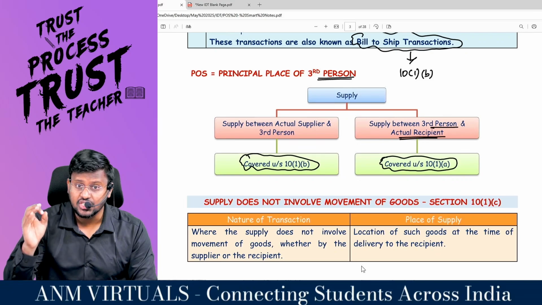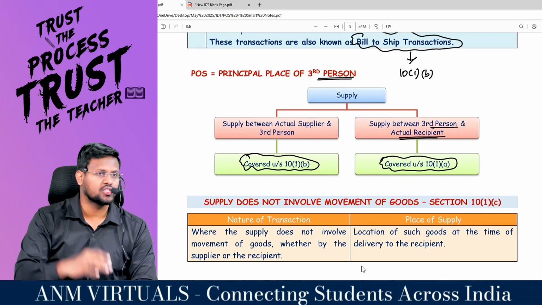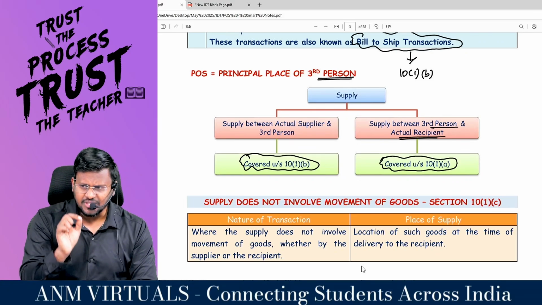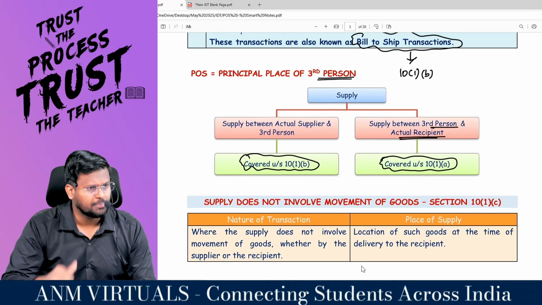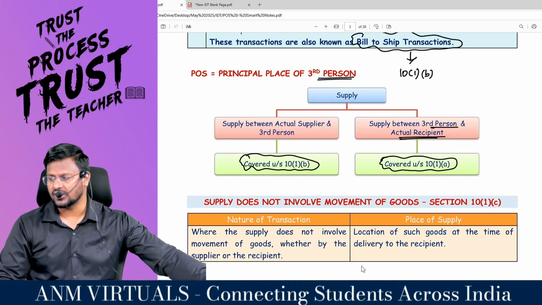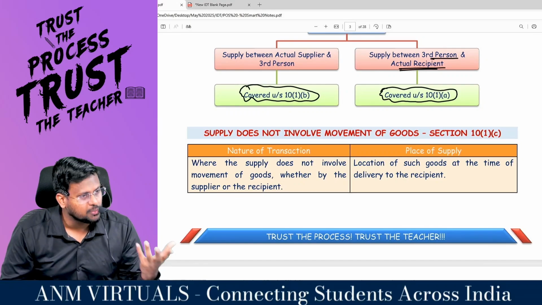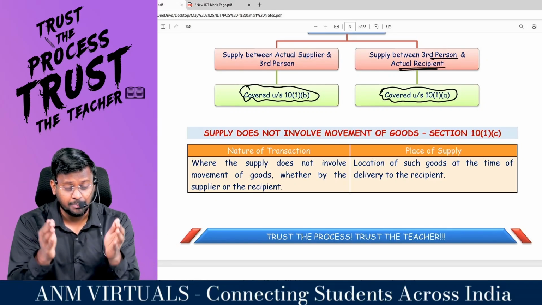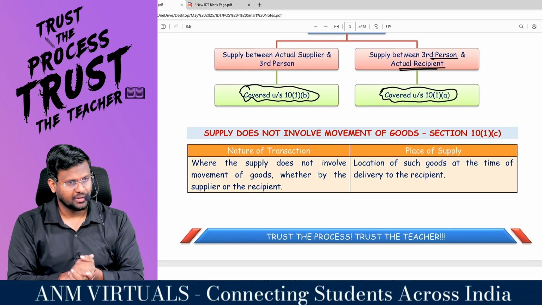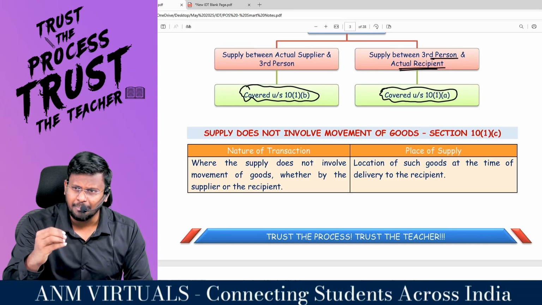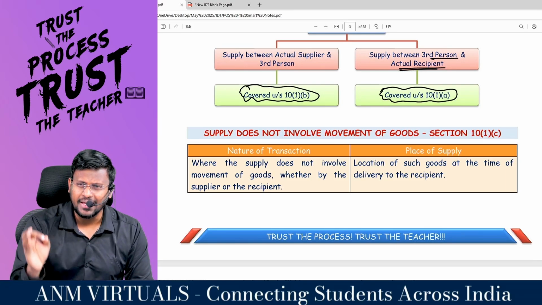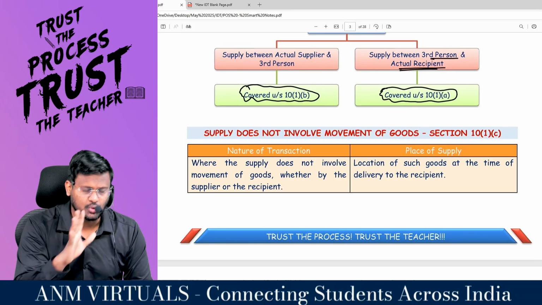10 subsection 1 clause A, supply involves movement of goods. 10 subsection 1 clause B, bill to ship transaction. I am coming to the next section called 10 subsection 1 clause C, supply does not involve movement of goods. That means the goods are located in one place. From there itself you are completing the supply. That's what supply does not involve movement of goods.